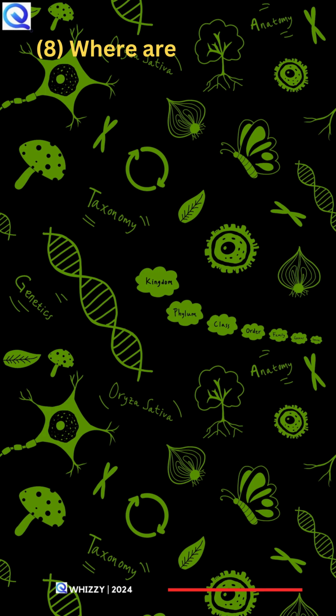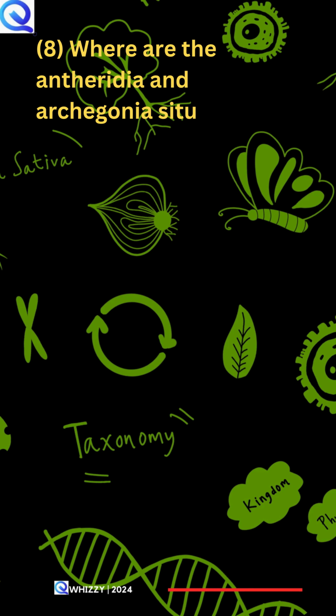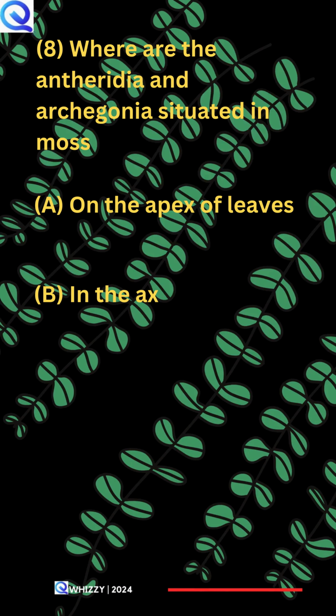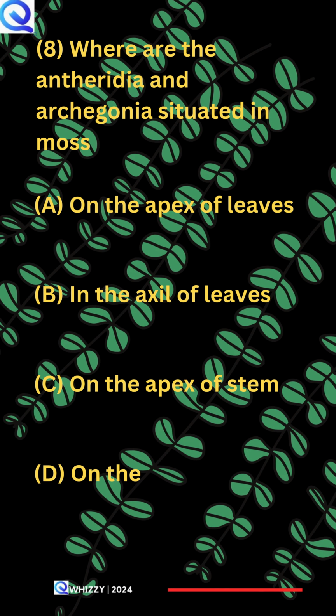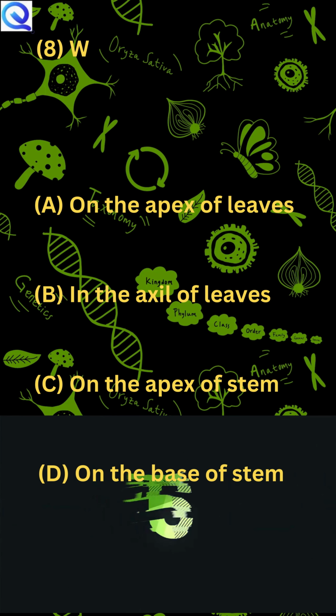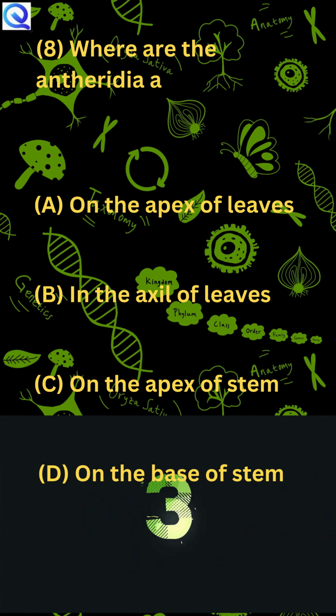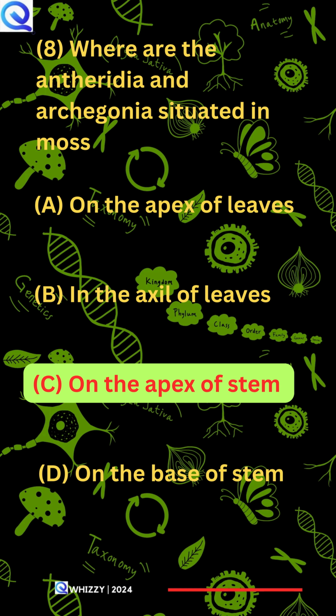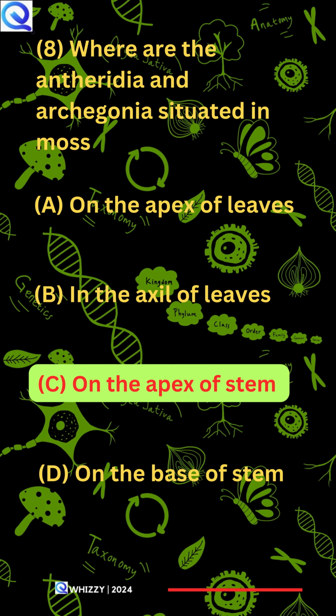8. Where are the antheridia and archegonia situated in moss? A. On the apex of leaves, B. In the axil of leaves, C. On the apex of stem, D. On the base of stem. C is the correct answer.